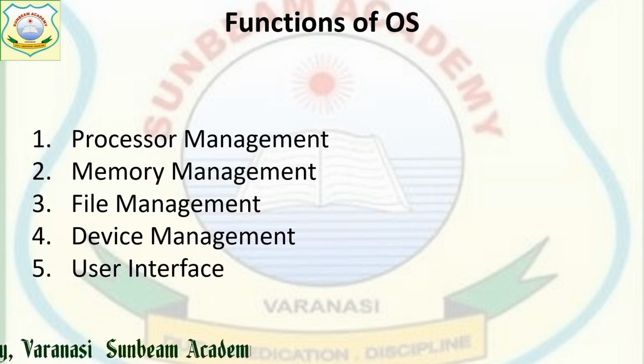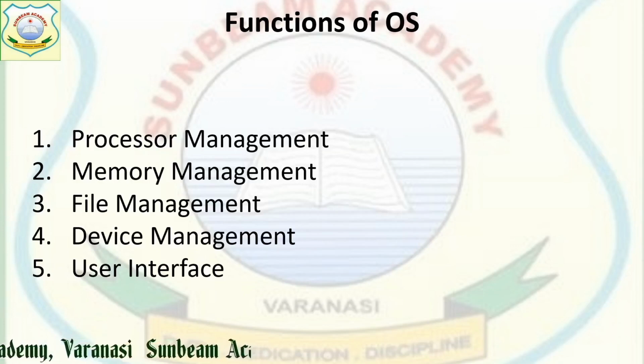Next is user interface. It means communication between the user and their computer system. It establishes a standard means of communication, a standard set of commands, and that controls the hardware part of the computer.